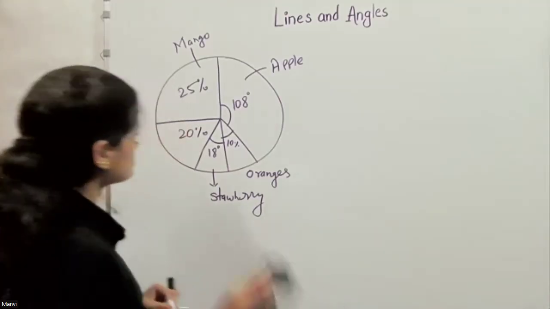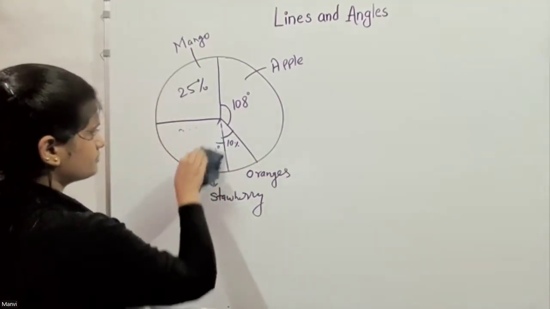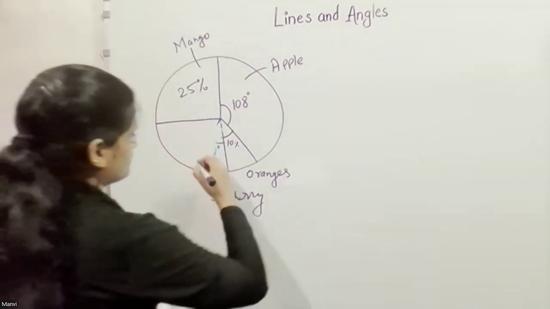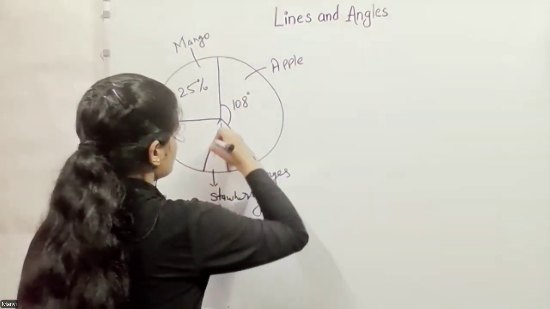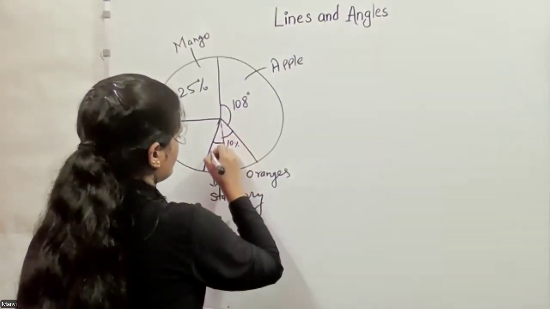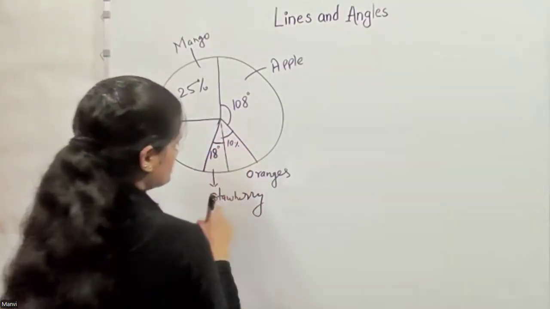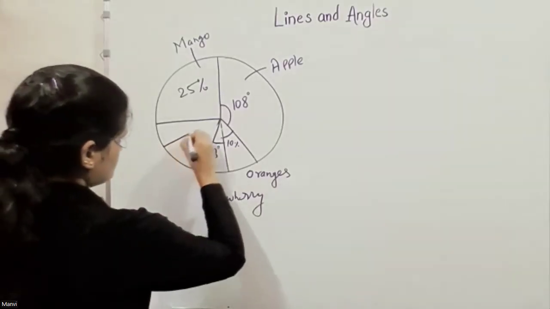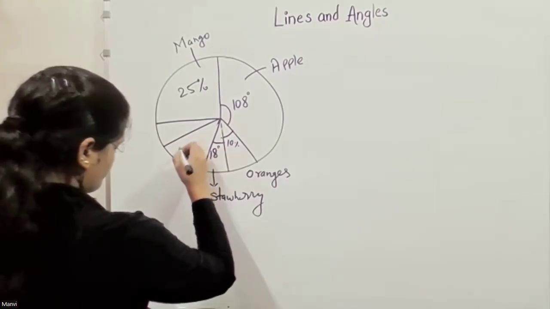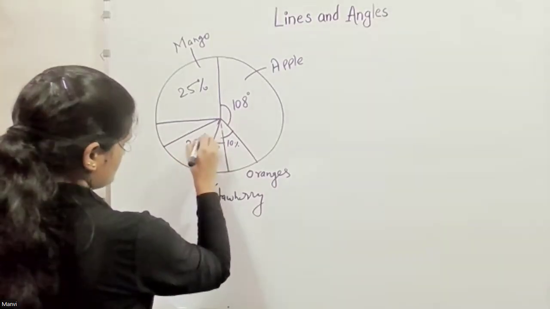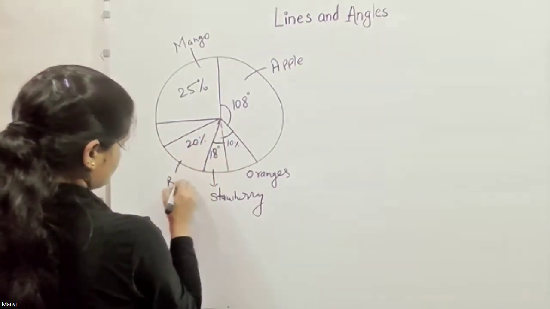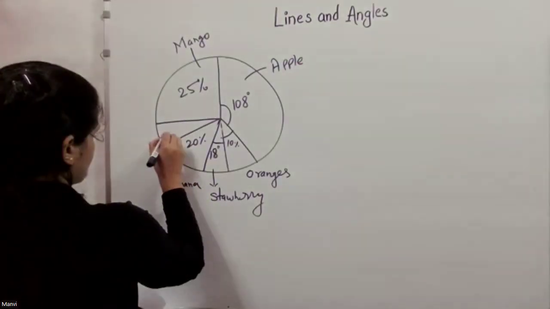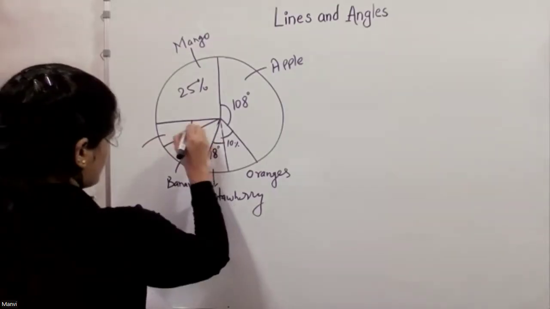No, 20% looks like it's too big. Oh, sorry. This is 18 degrees, which is strawberry. And here we have banana, which is 20%. And that little bit? Grapes, which is 36 degrees.